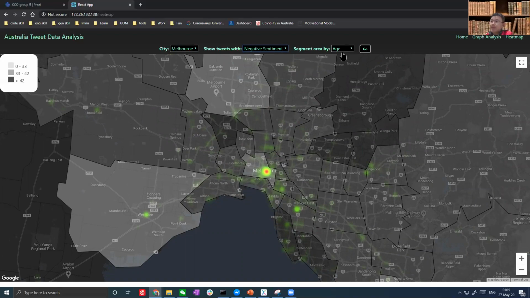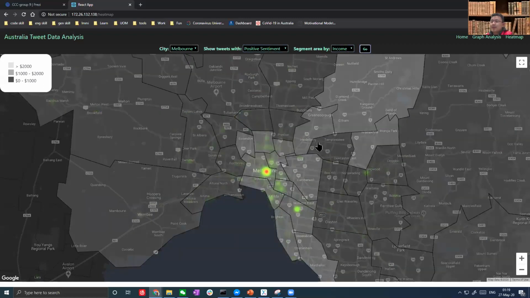And if we look at the positive, with the income, it seems the high income group, with more than 2K salary, appears to have more positive tweets.